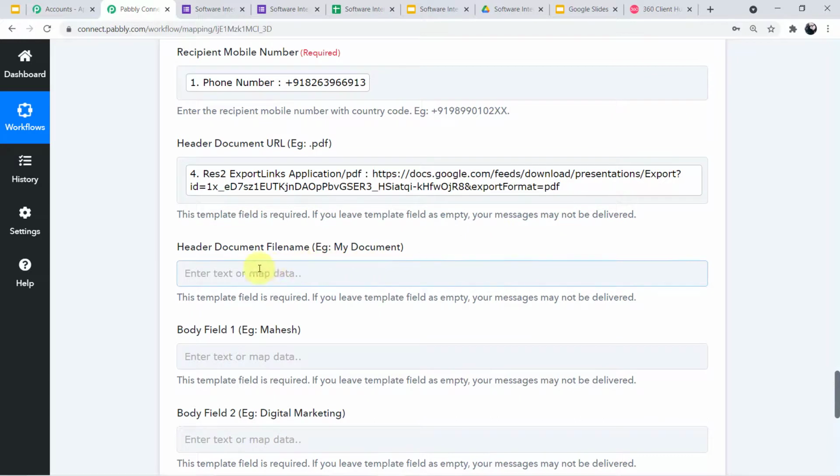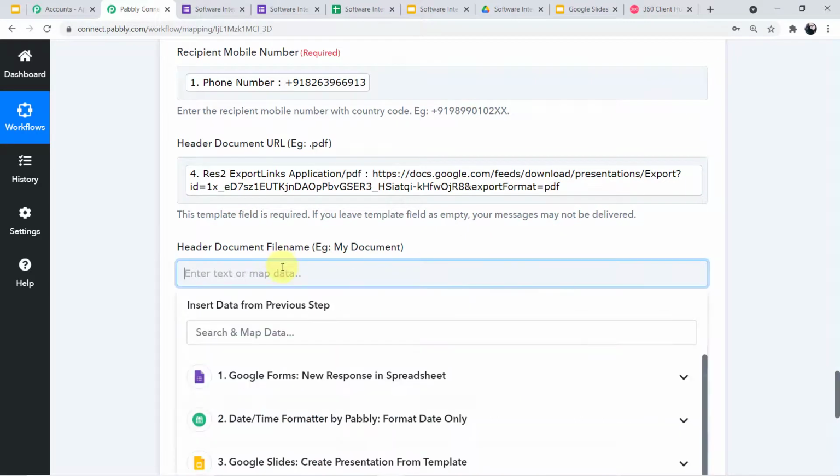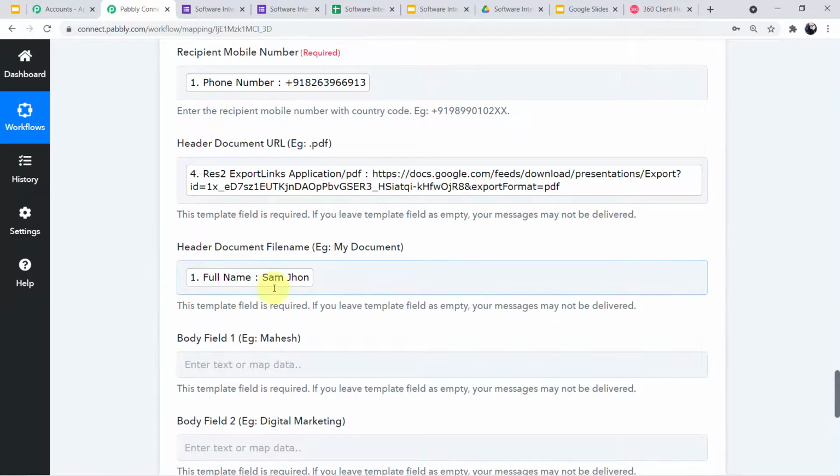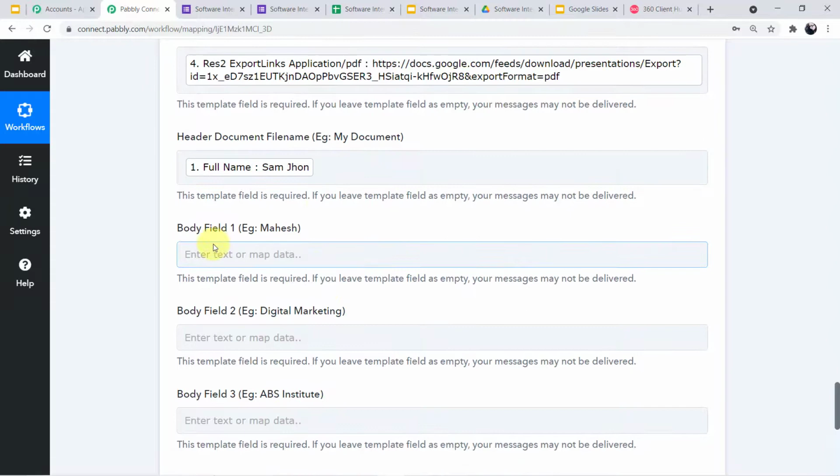Now we will come to the header document file name. So the header document file name can be anything. I'll keep the name of the intern only. So this is the name of the intern, Sam John. Now we have to enter the body fields. I have shown you in the template, these are the variables. As soon as we enter the body fields, the variables will change. In body field 1, you can see the example is given as Mahesh.